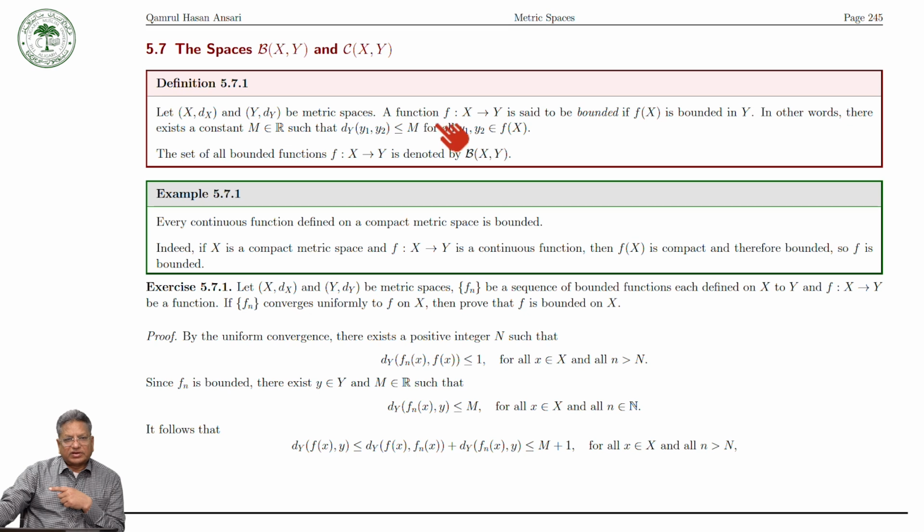But here, if you have a function f from X to Y, but Y is not R, it is any metric space, then how can we say that it is bounded? The function f is said to be bounded if the image of the whole X under f is bounded, that is to say, if f of capital X is bounded. In other words, if there exists a real constant m such that for any 2 points in f of X, the distance between them is less than or equal to m. And the set of all bounded functions is denoted by B(X, Y).